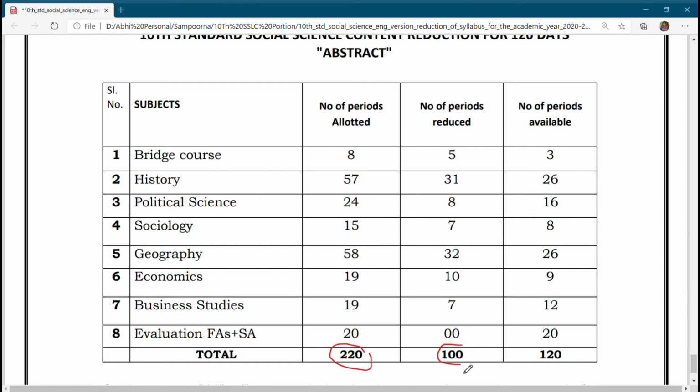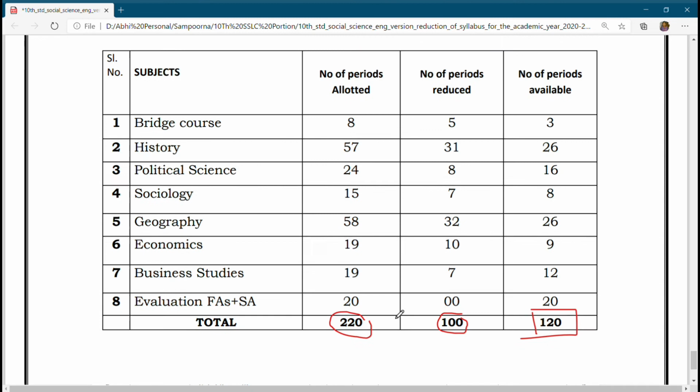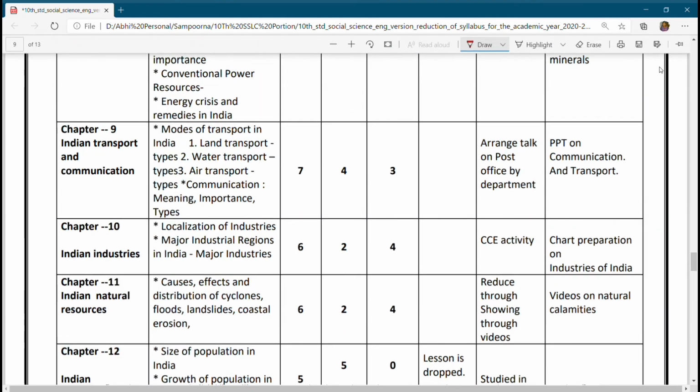A vast subject. 100 hours has been reduced and it is brought down to 120 hours. So you can just think, a 100 hours reduction is a very long reduction, meaning your question paper will be having a lot of questions from one chapter. Okay, you will get a lot of questions. Okay, next one, next subject.